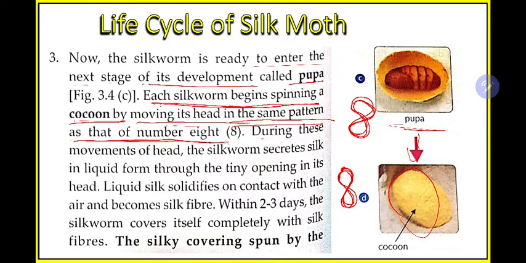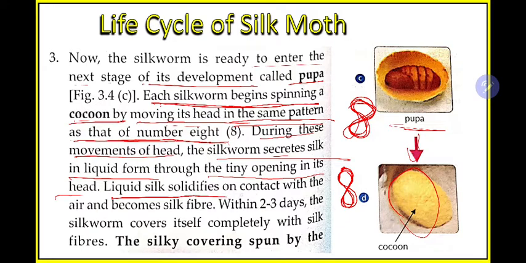During these movements of the head, the silkworm secretes silk in a liquid form through a tiny opening in its head. In the last slide I told that the silk is formed in the two glands present on the head in the form of liquid. Now when this silkworm is moving in the form of 8 to form the cocoon, it will leave the silk, which was initially formed in the glands on its head, into the surrounding using small pores. There will be small pores on the head from which it will release the silk in liquid form.